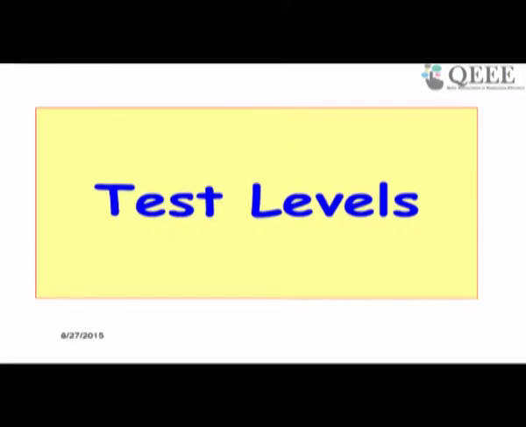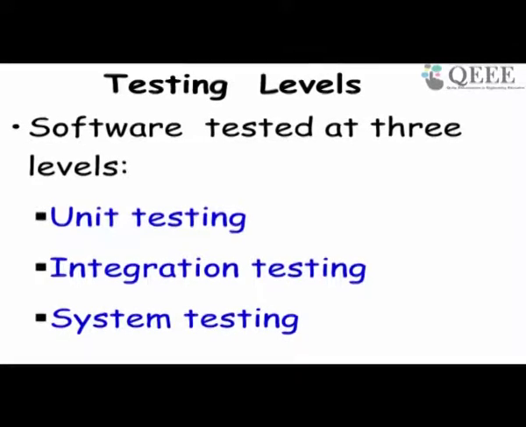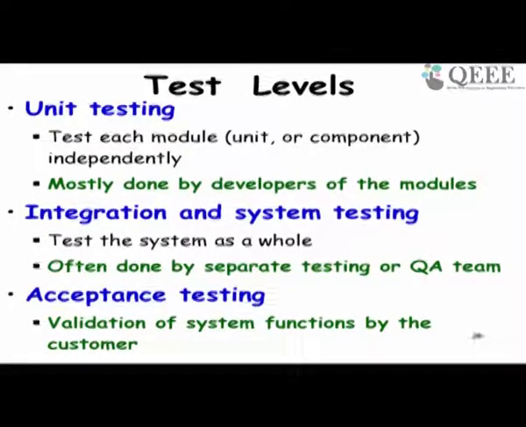Now again, another basic concept, the test levels. Testing is typically done in 3 levels: unit, integration, and system testing. In unit testing, each module which is a unit or a component is tested independent of the others. So a unit can be a function, a unit can be a module, a unit can be a component, and these are tested independent of the other functions or other modules or other components. And this is carried out mostly by the developers themselves. They test the unit that they have developed.